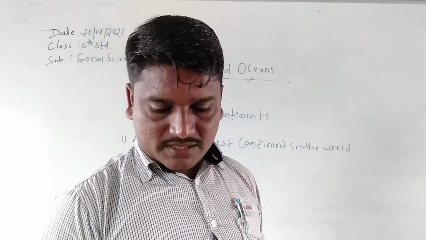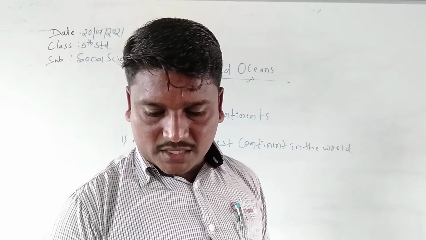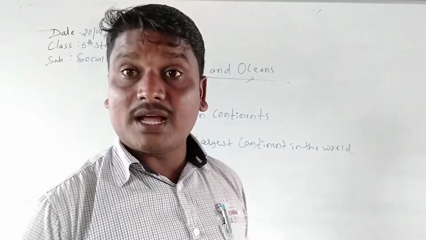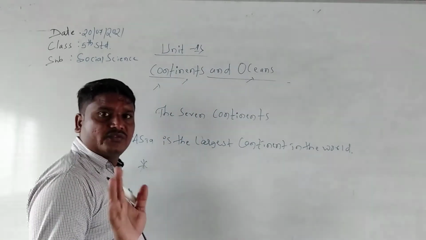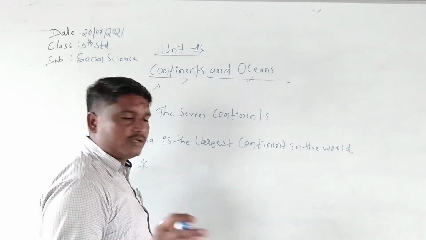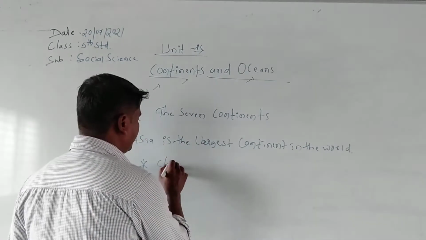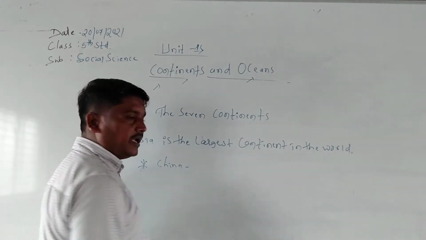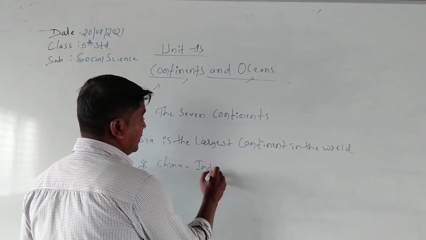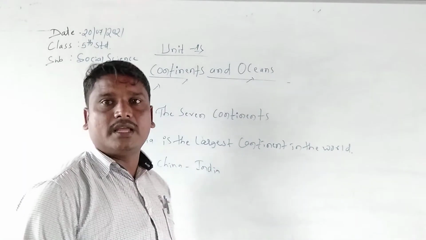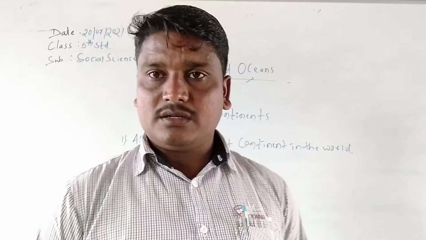Some of the world's largest, most populated countries such as China. Yes, the highest population in the world. So which country has the highest population in the world? China. The first highest population in the world is China and India. The second highest population of the world, in which country?